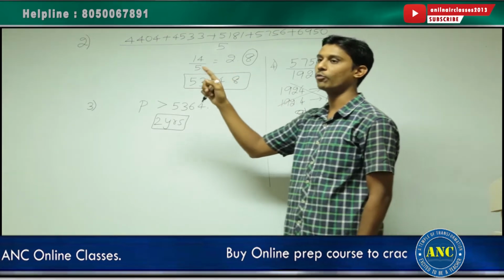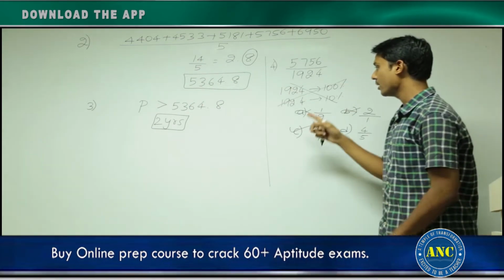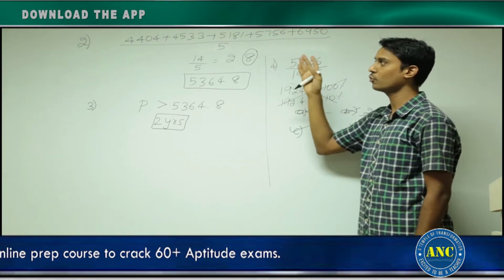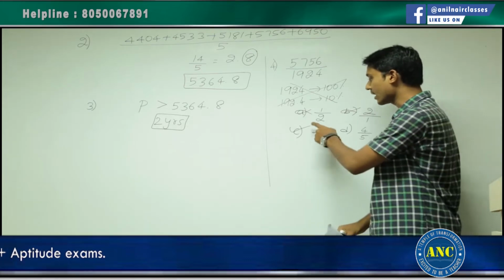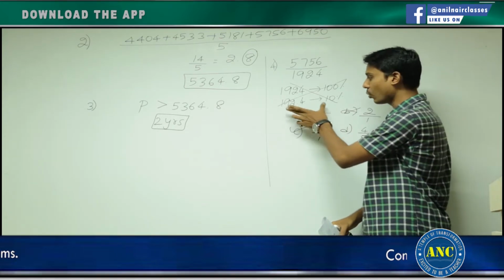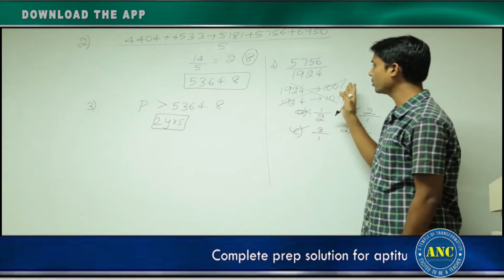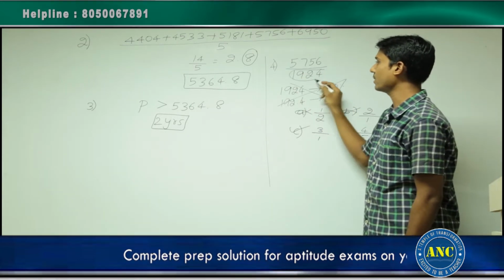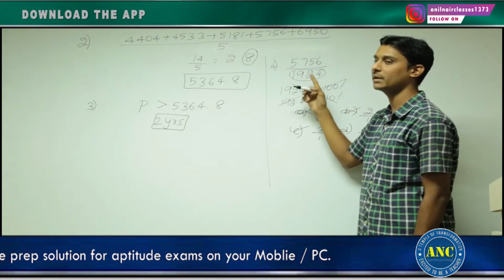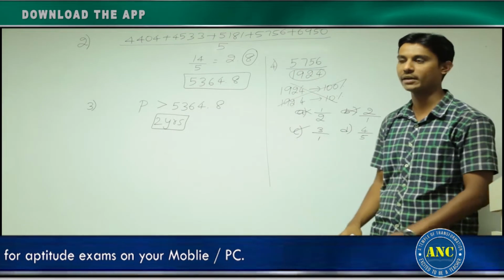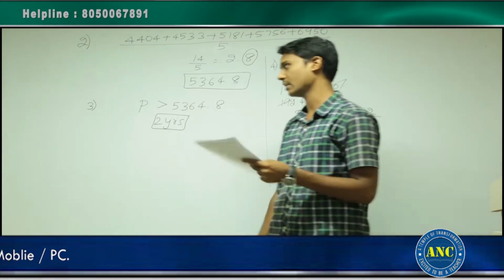We solved close to 4 to 5 questions before starting the caselet. That doesn't mean that for every question we need to follow only those methods. There are so many other techniques also to find the answer. This is one of the techniques among all those techniques. Please do not always start by taking the denominator as 100% whenever you see a fraction. It mandatorily need not be that way. You can solve it in so many other methods also. This is one of the methods. Clear with the approach?